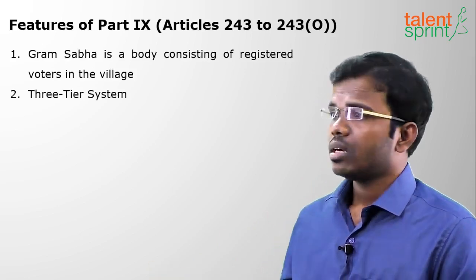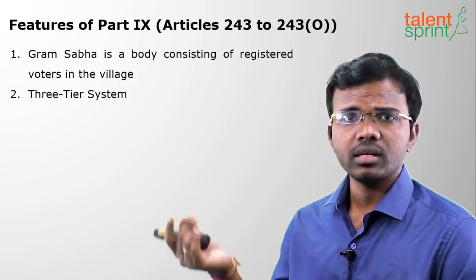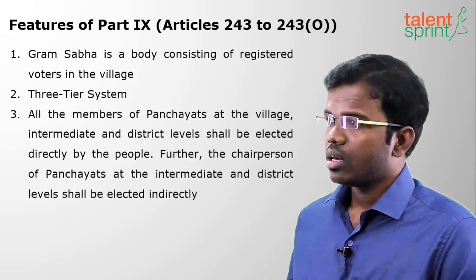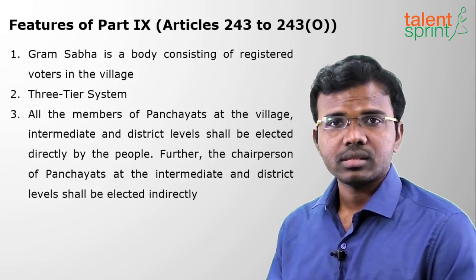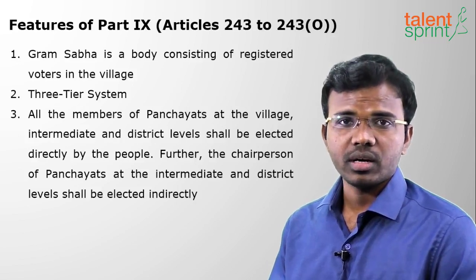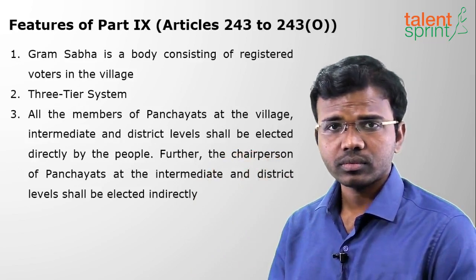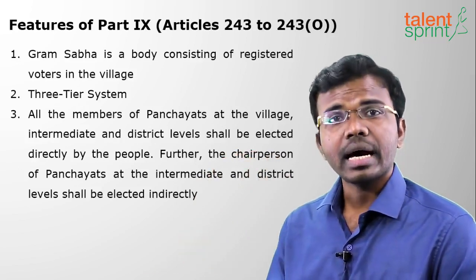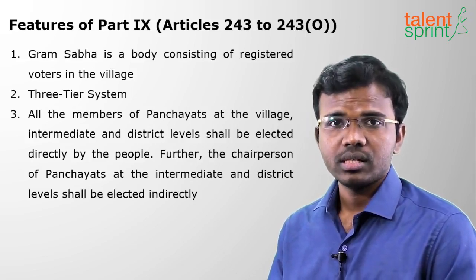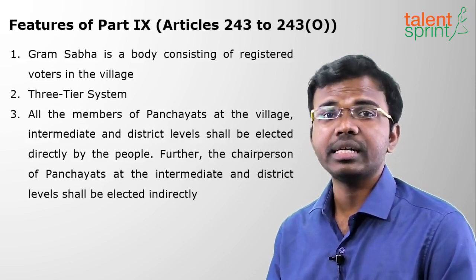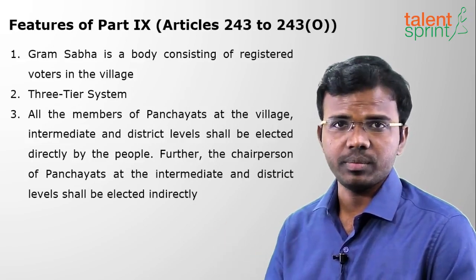Next, it has a three-tier system. We have seen Gram Panchayat, Mandal Panchayat and Zilla Parishad. All the members of all the tiers are directly elected by the people, for Gram Panchayat, Mandal Parishad and Zilla Parishad. The chairpersons of these are elected indirectly. MPP, the Mandal Parishad President, and the ZP Chairman are elected indirectly. MPTC, ZPTC and Sarpanch are directly elected by the people.